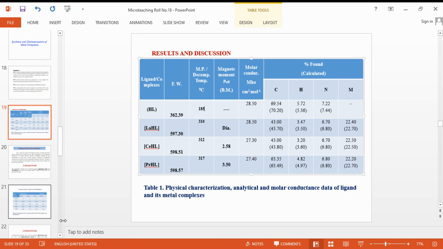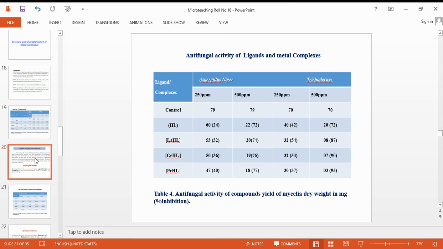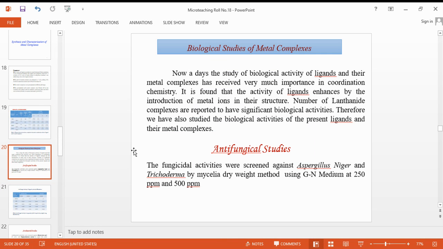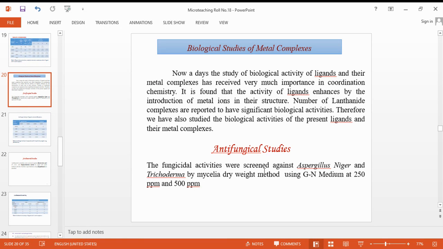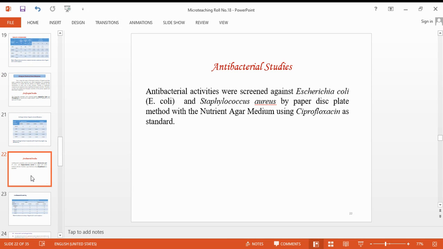Now, the main part of this study is the antifungal and the antibacterial activity. The antifungal activity is done against Aspergillus niger and Trichoderma by the mycelial plate method using glucose nitrate medium at 250 and 500 ppm, and the antibacterial study is done against E. coli and Staphylococcus bacteria by the paper disc plate method with nutrient agar medium.